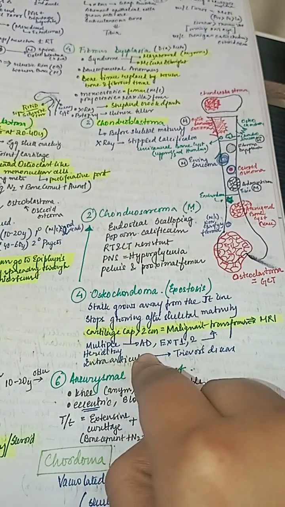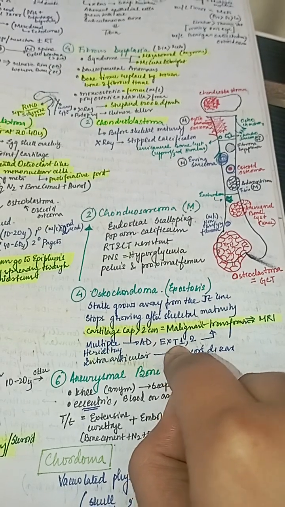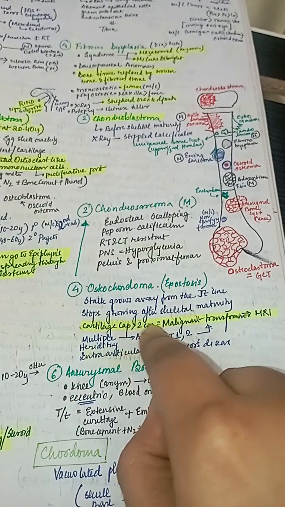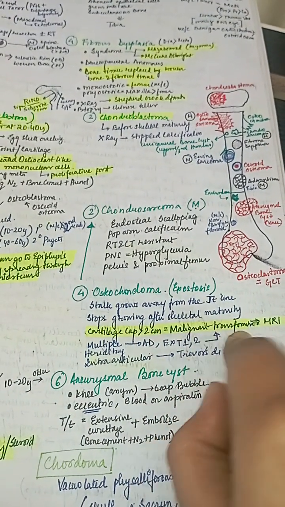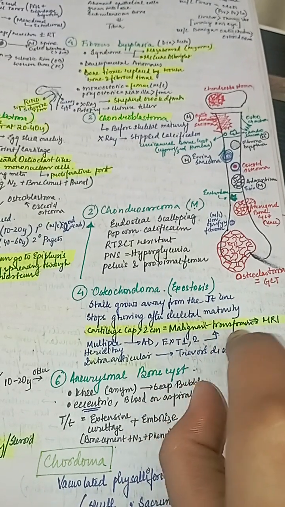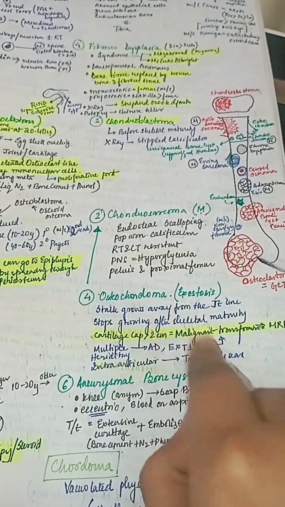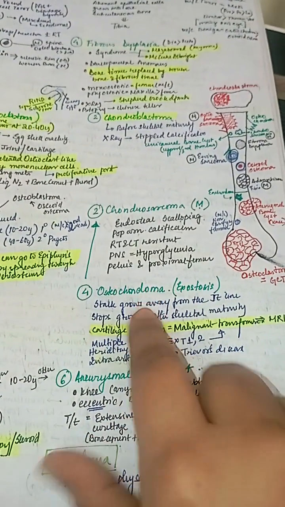Multiple hereditary exostosis is caused by the genes EXT1 and EXT2, and it is autosomal dominant, and it promotes malignant transformation. And intra-articular osteochondroma is known as Trevor's disease.